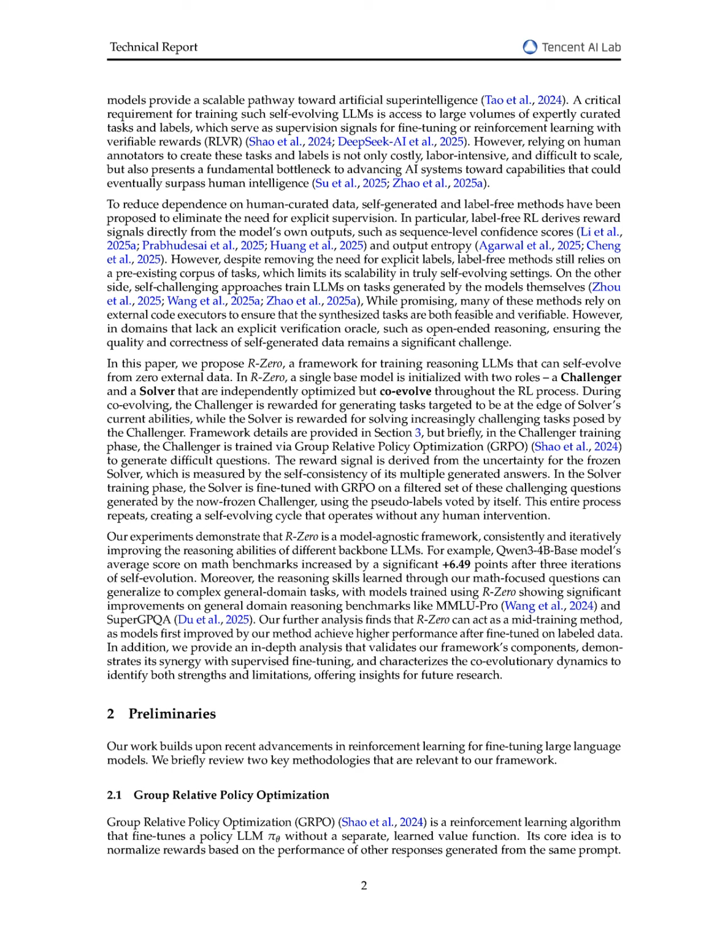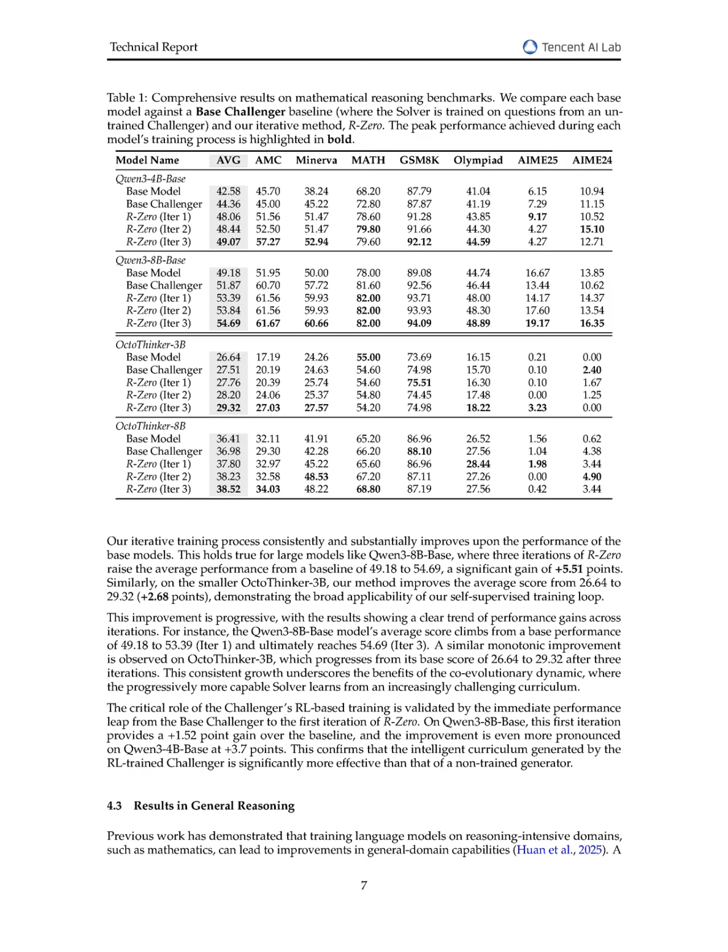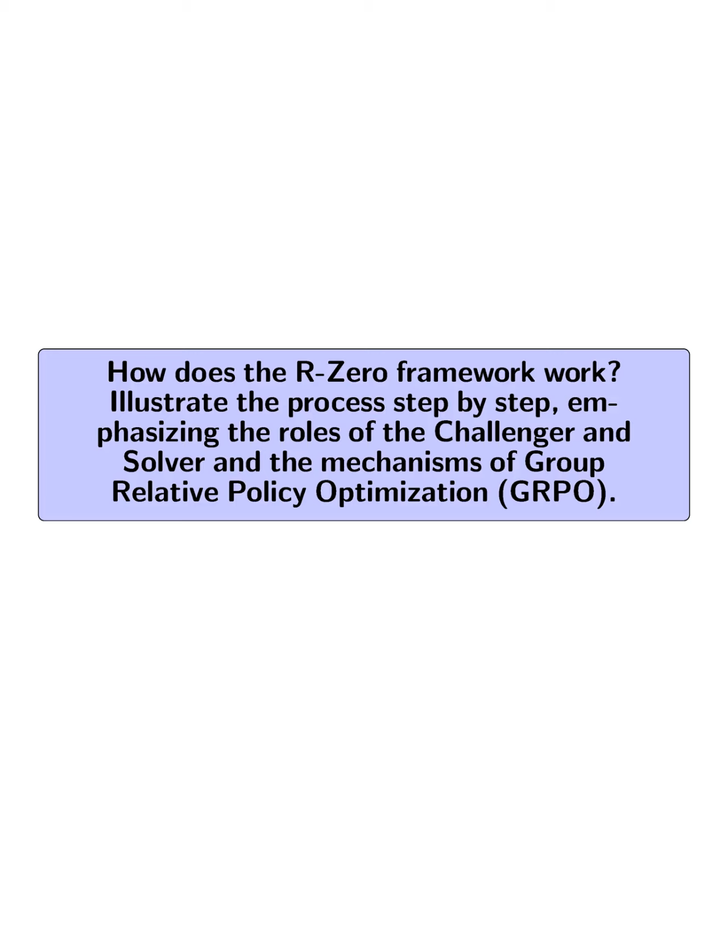R0 introduces a co-evolutionary process between a challenger and a solver, where the challenger generates increasingly difficult tasks based on the solver's capabilities, allowing for a fully automated and self-supervised training cycle. This framework eliminates the need for explicit supervision and external verification, addressing the fundamental bottleneck in advancing AI systems toward superintelligence. Additionally, R0's iterative process enhances the reasoning abilities of LLMs, demonstrating significant performance improvements across various benchmarks without human intervention.